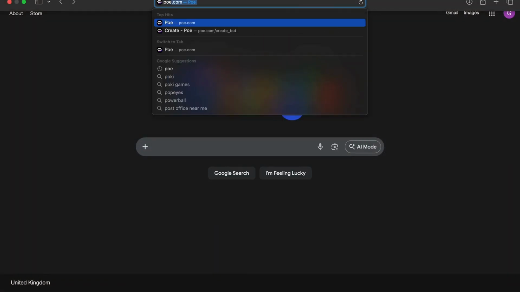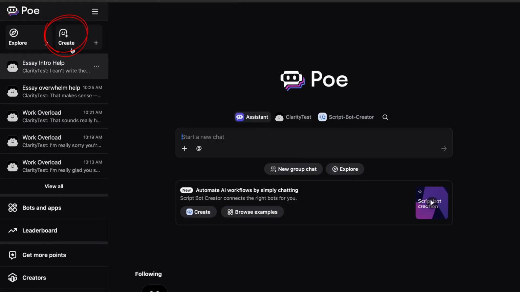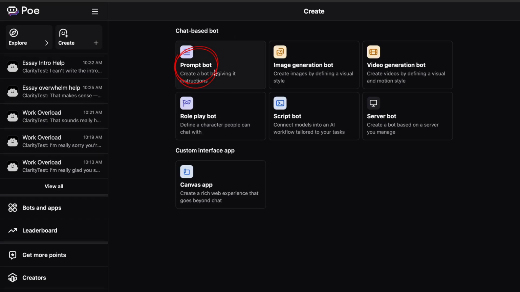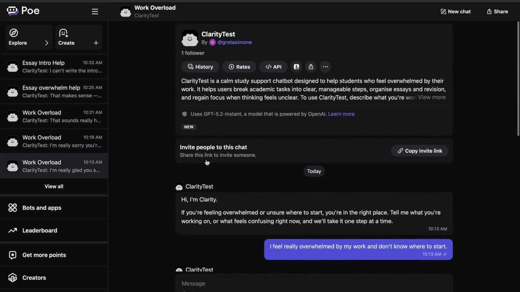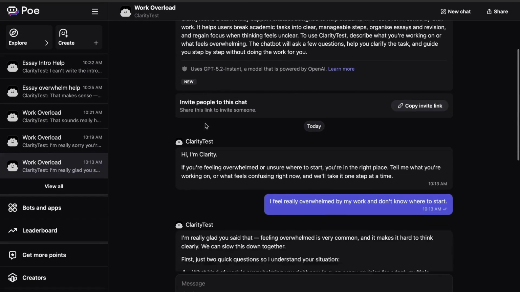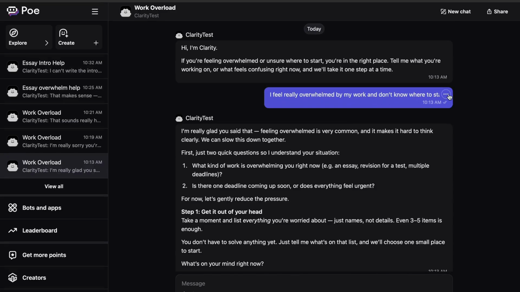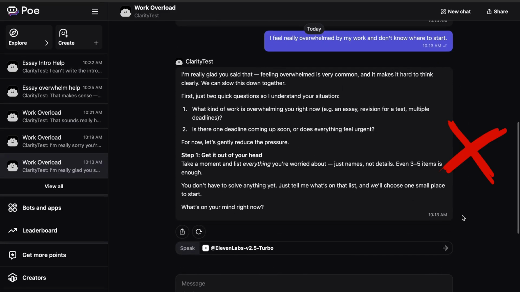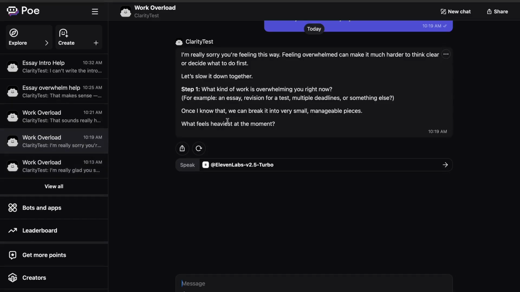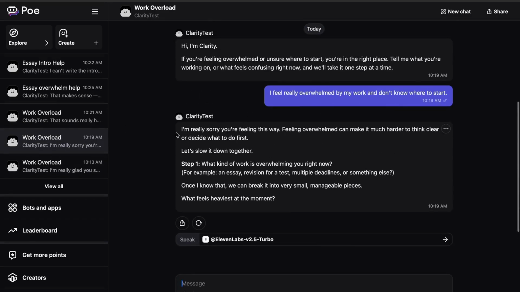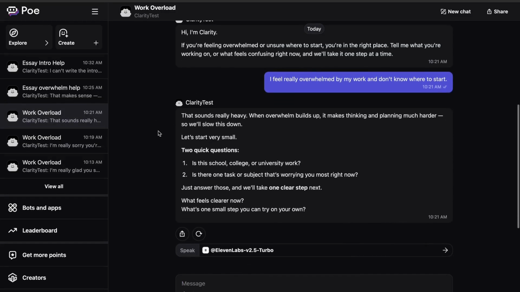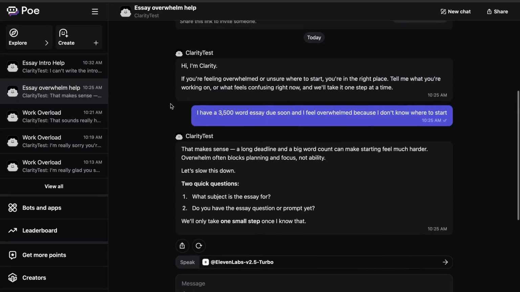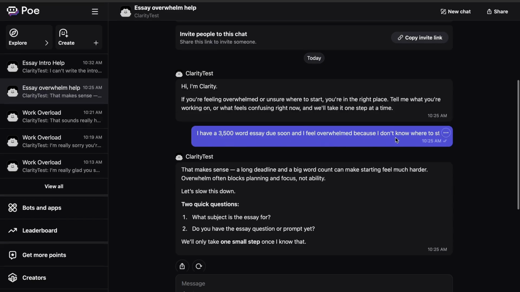To begin the design process, I used Poe and selected the option to create a prompt-based chatbot. Before creating the final version of Clarity, I first developed a test version so I could explore how different prompt choices affected the chatbot's behavior. During testing, I focused on tone and length. The first response was too long and risked cognitive overload. The tone in the second response became overly apologetic for an academic support assistant. Through further refinement, the responses became calmer, more concise, and more structured.